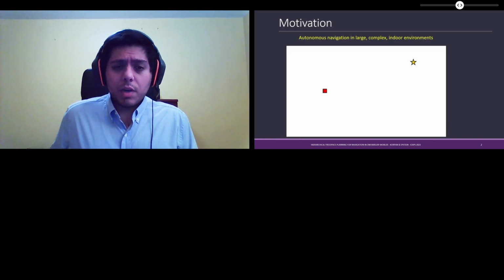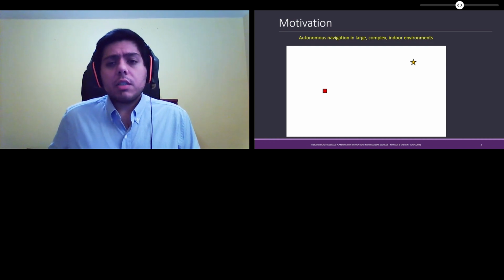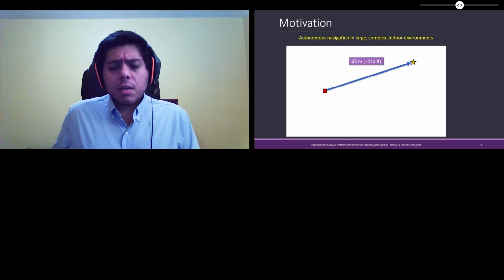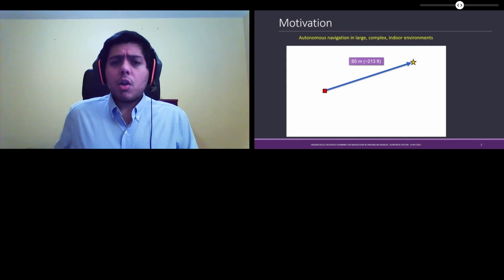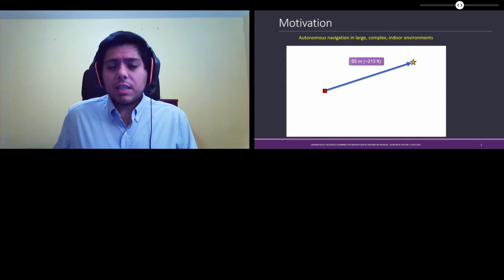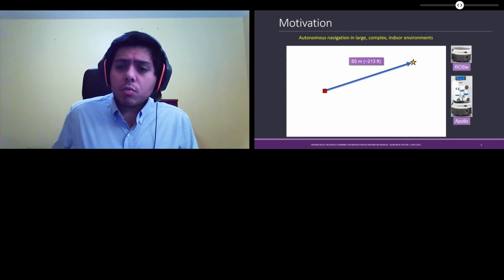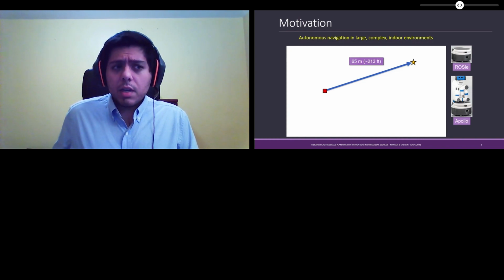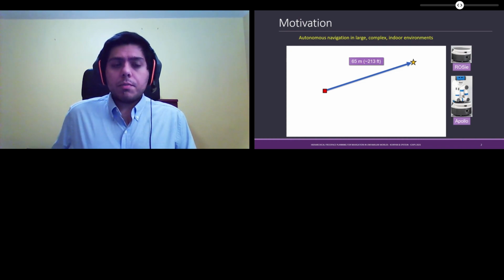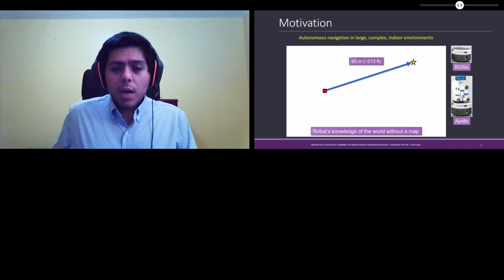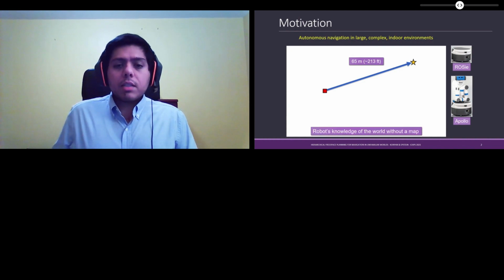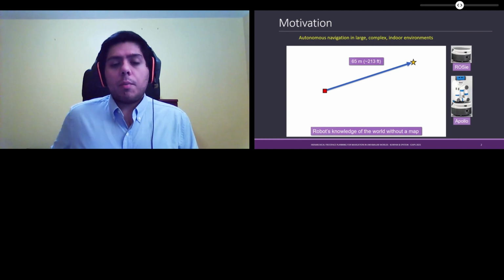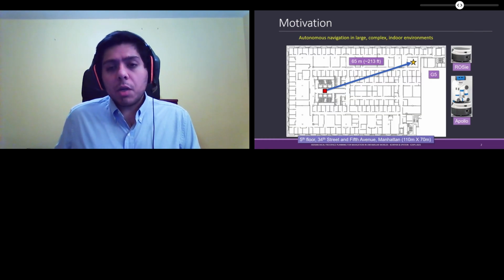Here we have a robot, the red square, and its destination, the yellow star. In the real-world environment, this can be a long distance, 65 meters in this example. And for industrial robots, like the ones you see here, that's outside of their perceptual range. In fact, the white rectangle you see is the robot's knowledge of the world if it doesn't have access to a map. This world is much more complex.